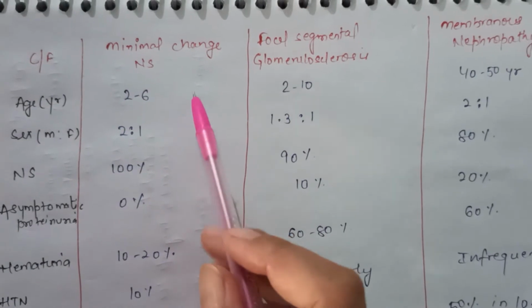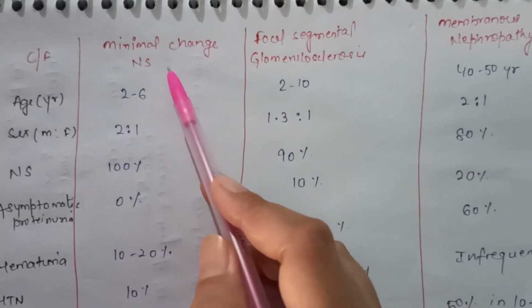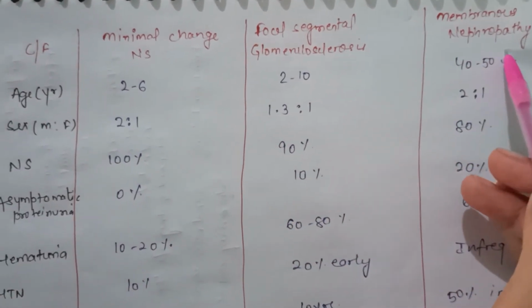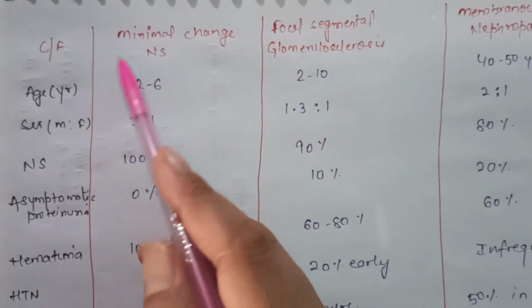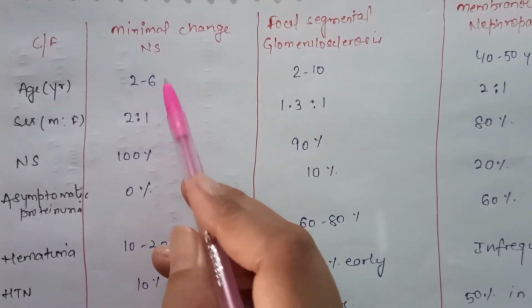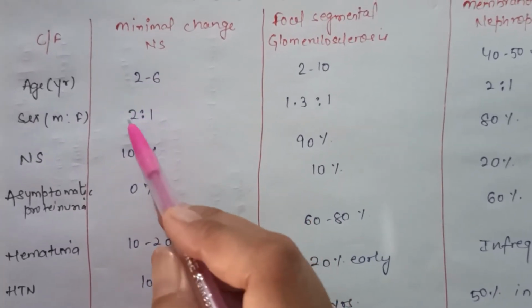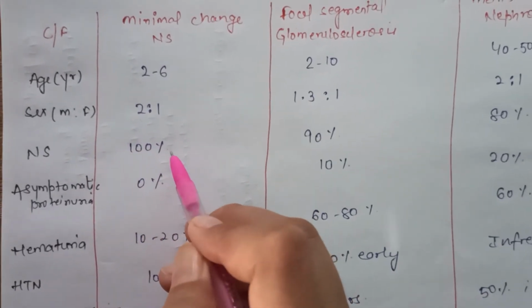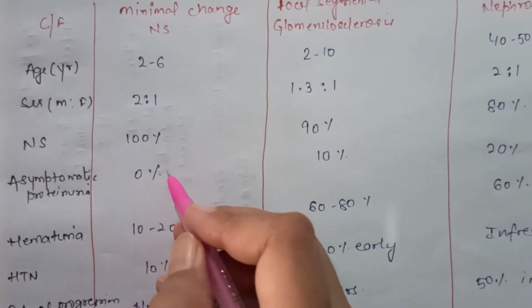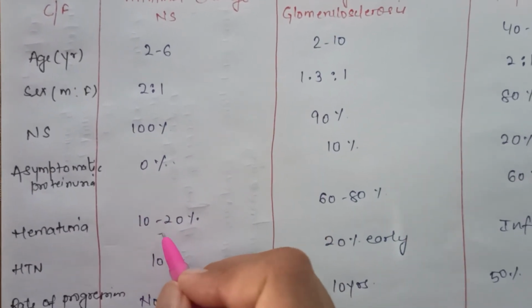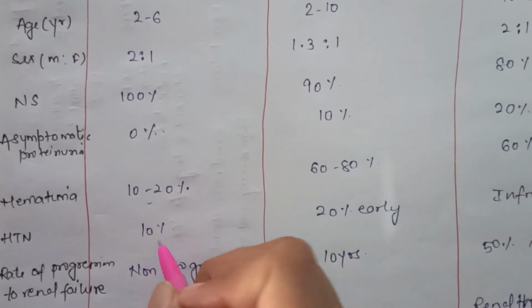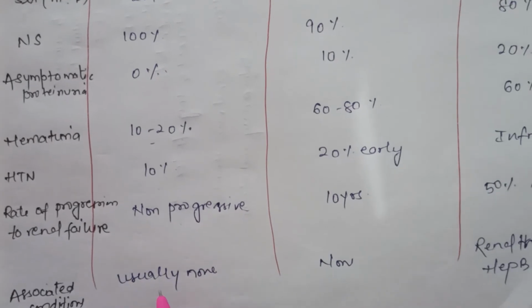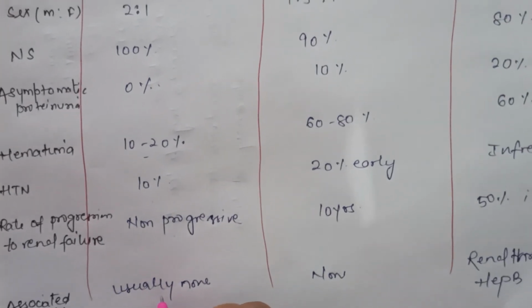Now we will see the clinical features of minimal change nephrotic syndrome, focal segmental glomerulosclerosis and membranous nephropathy. Minimal change nephrotic syndrome is more common in the age group of 2 to 6 years, more common in males. Nephrotic syndrome is present in 100%, asymptomatic proteinuria, hematuria 10 to 20%, hypertension 10%, and rate of progression to renal failure is non-progressive. There is no associated condition.